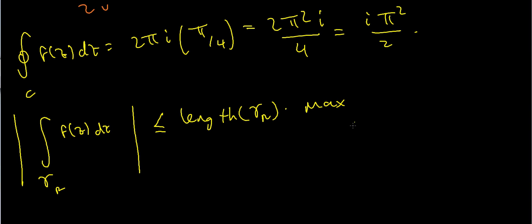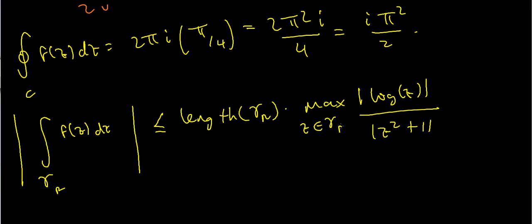So the maximum value of the modulus of f of z, that's the maximum value of log of z divided by the absolute value of z squared plus 1 as z varies along the curve. Okay, so that's what the estimation lemma tells us.